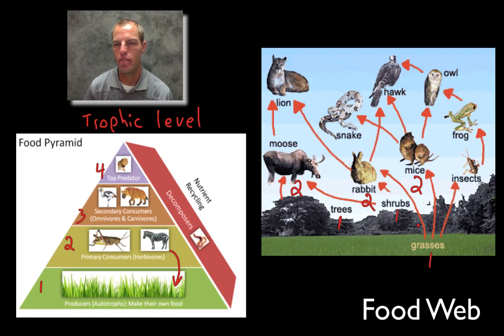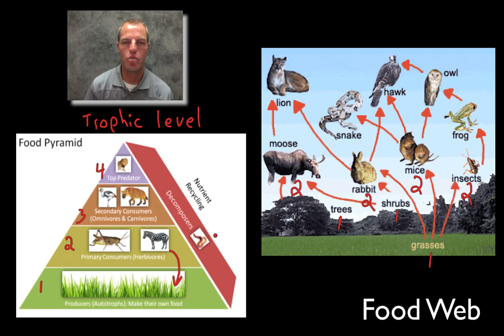It looks like the mice only feeds on grass. And the insect only feeds on grass. And so those are all trophic level number 2. And then we go even further, we have trophic level number 3 and 4, and this is going to be our carnivores, our predators for the most part, but some omnivores that feed on both.